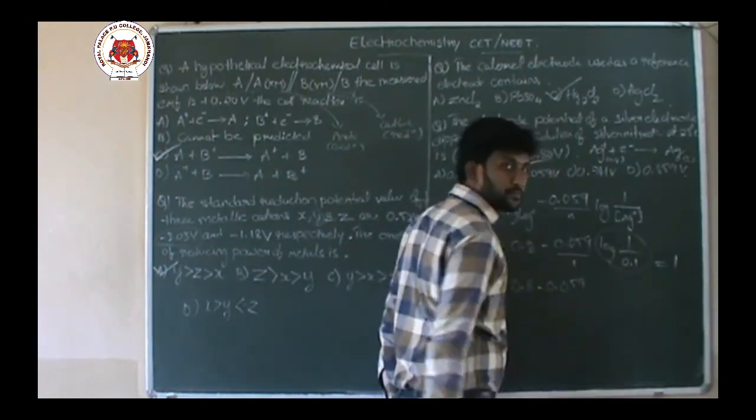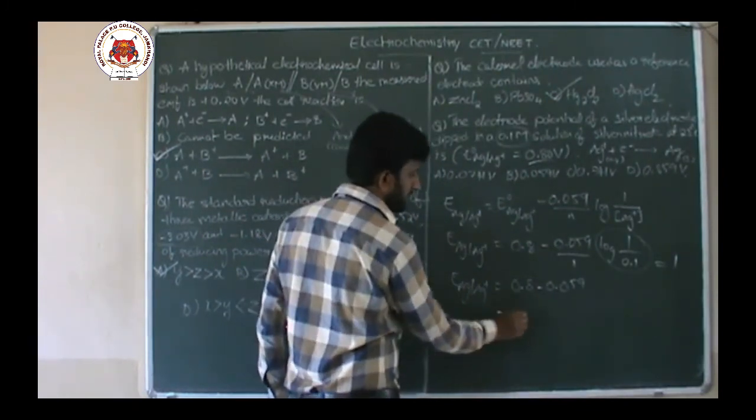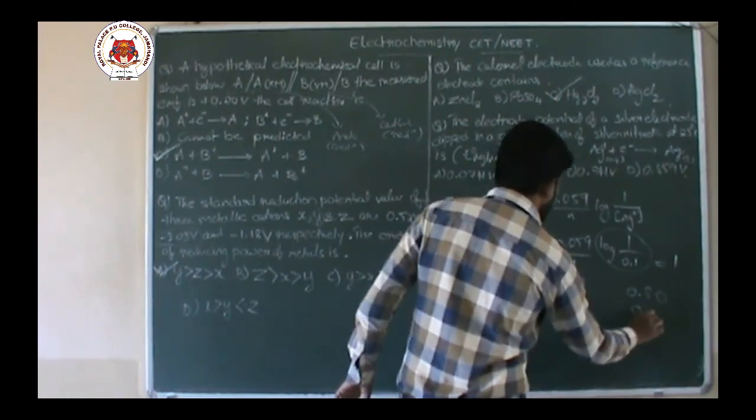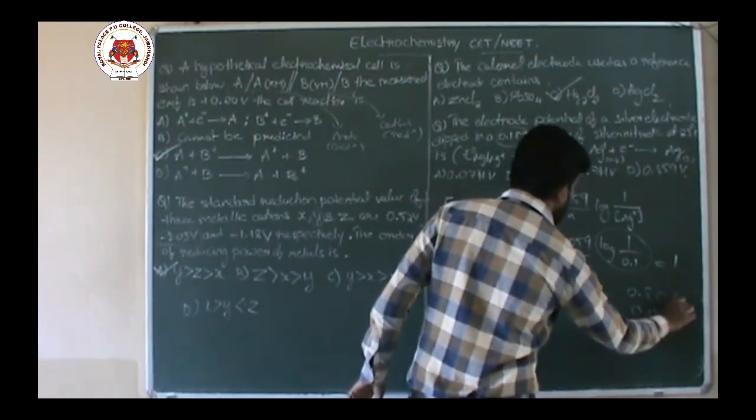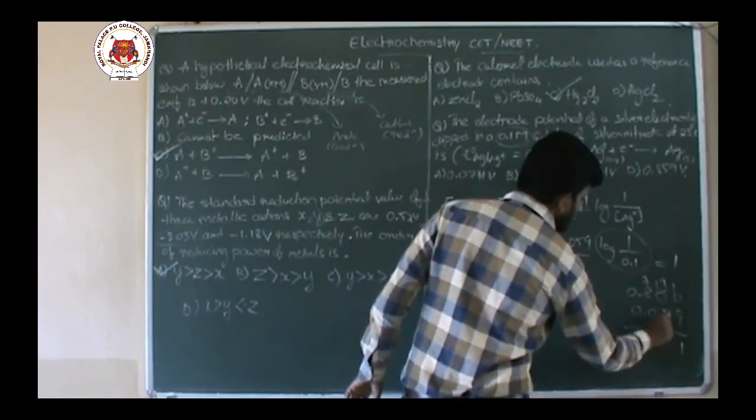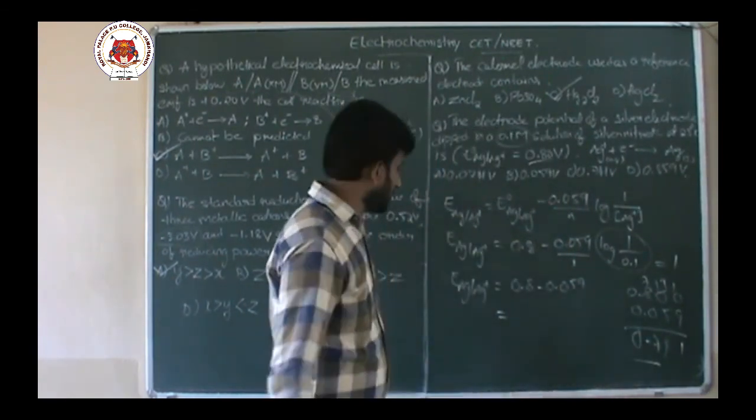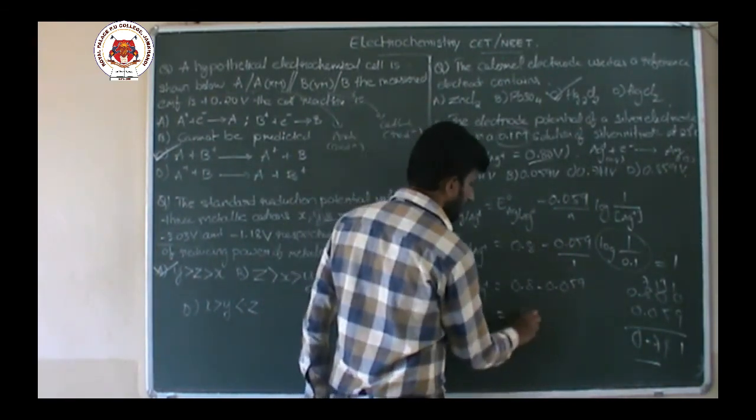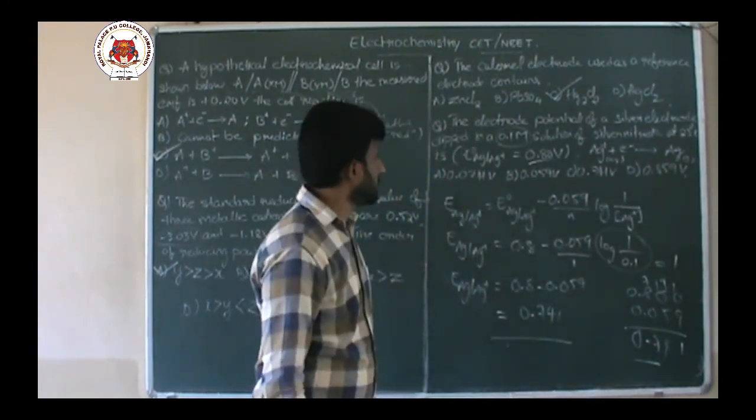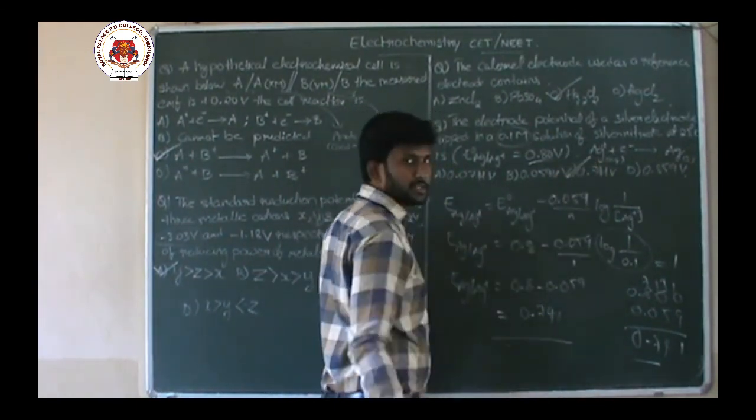So what should be the answer now? 0.8 minus 0.059. That means it comes around 0.741 volts. Okay? So answer is C, 0.741 volts. So continue in the next class.